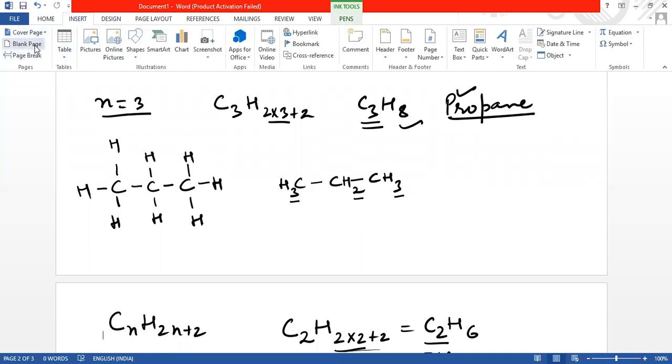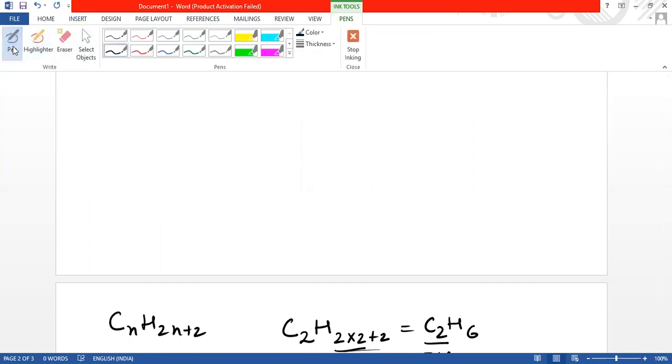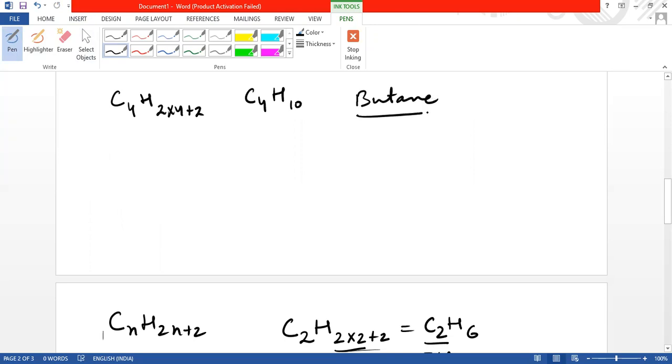Now, if we take the value of n as 4, what we are going to get is C4H2 multiplied by 4 plus 2, that is C4H10, that is butane. Okay.